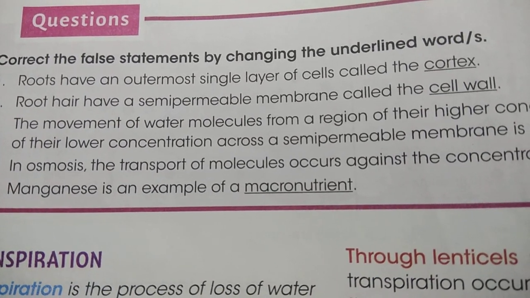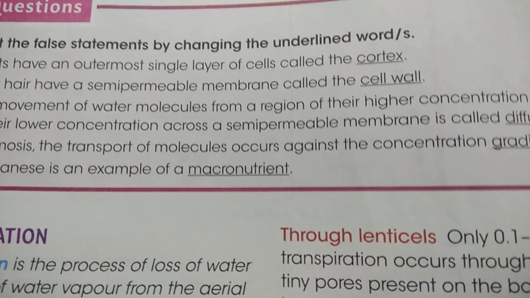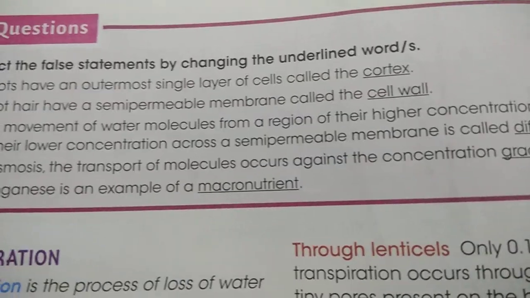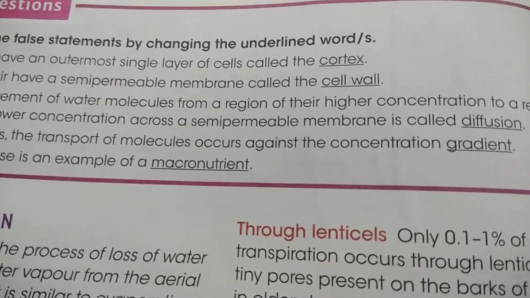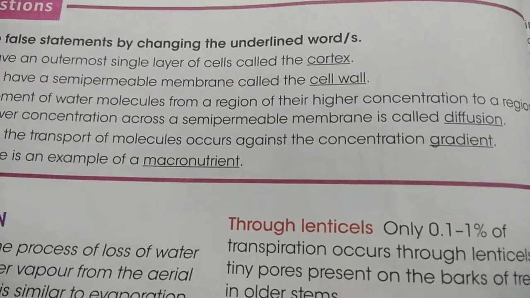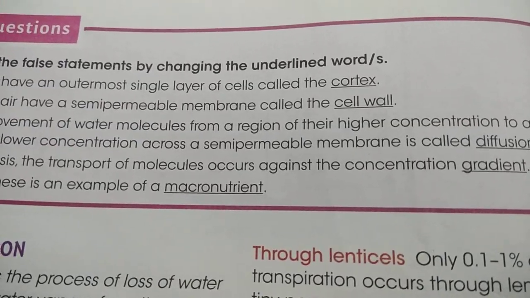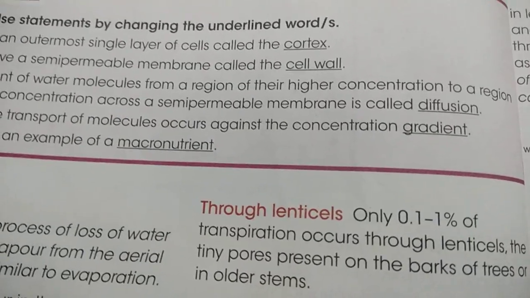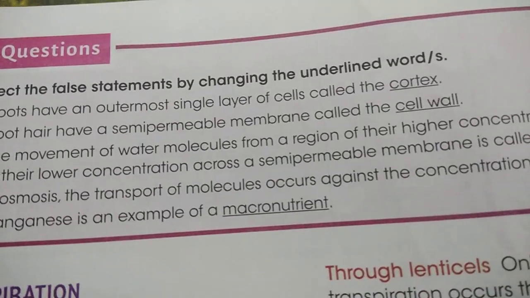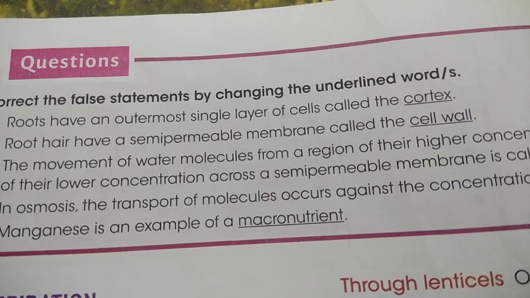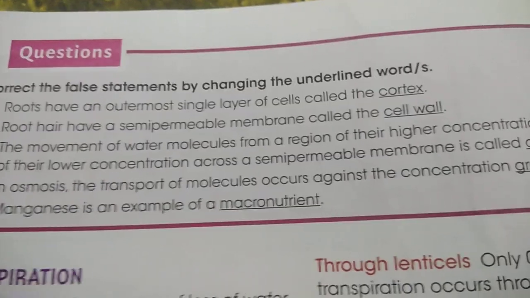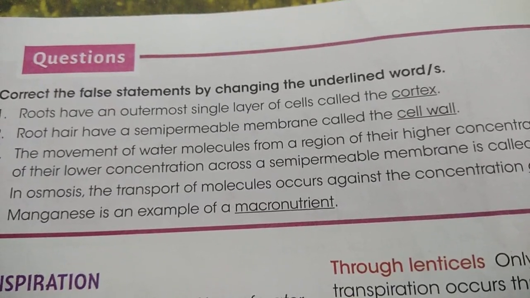The movement of water molecules from a region of higher concentration to a region of lower concentration across the semi-permeable membrane is called diffusion. No, across the semi-permeable membrane, it must be osmosis. So in place of diffusion, you should write osmosis. Next one: in osmosis, the transport of molecules occurs against the concentration gradient. This process, against the concentration gradient, occurs in active transport.